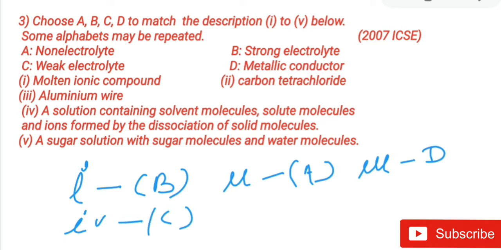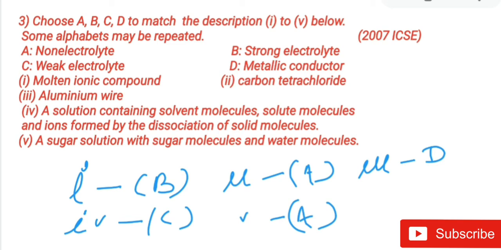Now, a sugar solution with sugar molecules and water molecules, the solution contains only molecules. As the solution contains only molecules, definitely it is an example of non-electrolytes. So you'll write your answer for V as option A. So children, you can see one option is repeated, that is A. So this is the answer and this is the way you can approach the question in your exam.